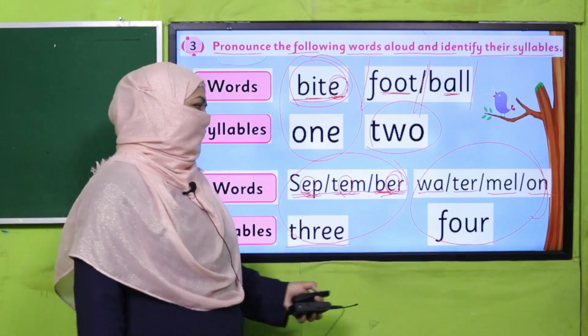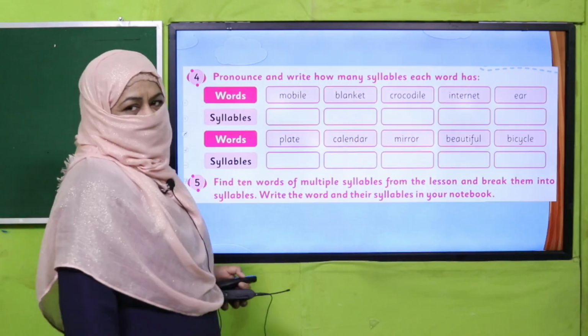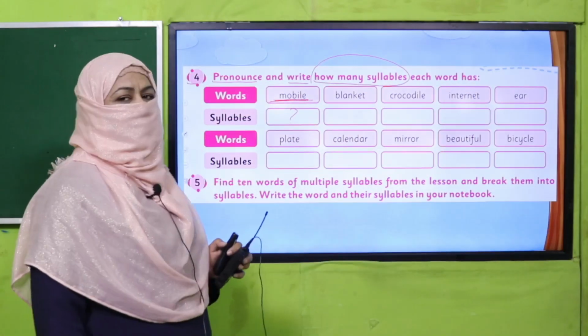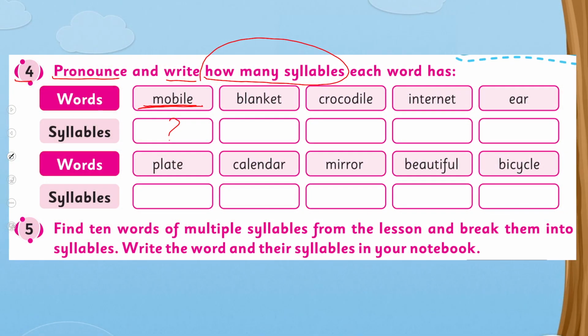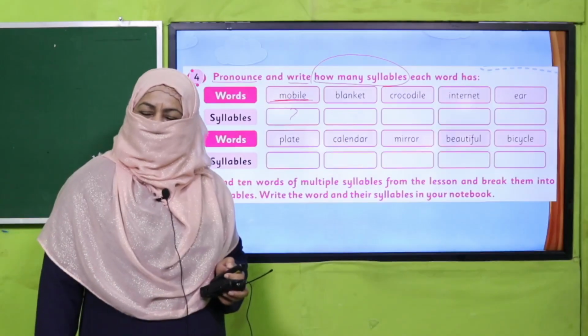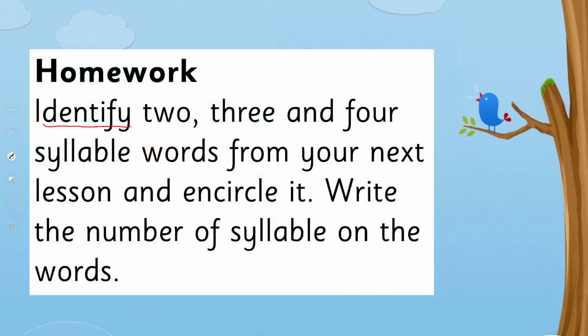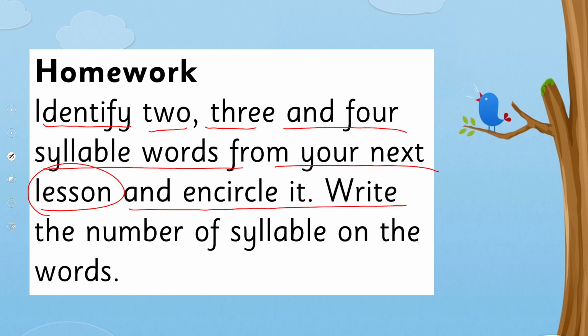Are you clear? Okay. So it's your turn to do it now. Question number 4, pronounce and write how many syllables each word have. Now you will say this word and you'll write number of syllables over here. So pause the video, complete this question number 4 and 5 and then come back. Yes, my dear children, are you done with it? Good job. So it's time for your homework. You will identify 2, 3 and 4 syllable words from your next lesson and encircle it. Write the number of syllables on the words.